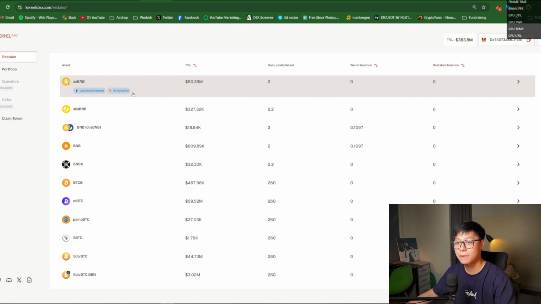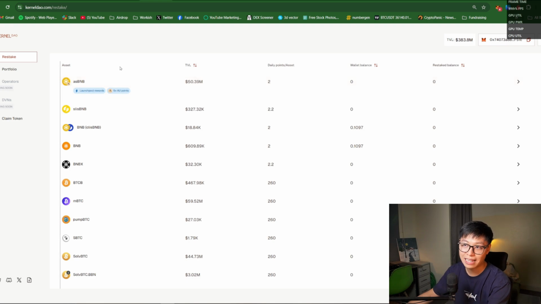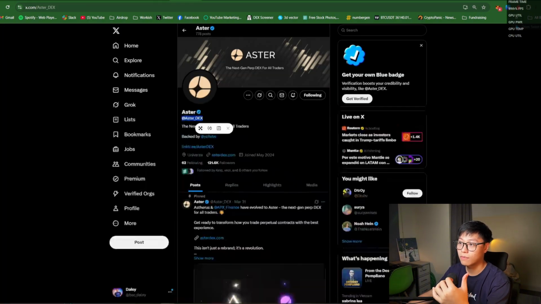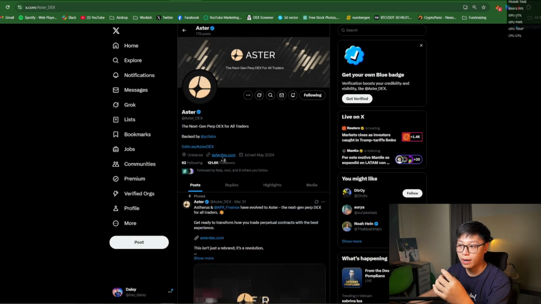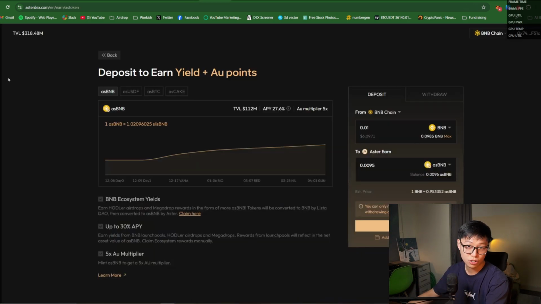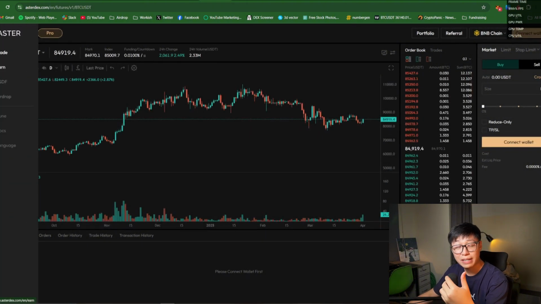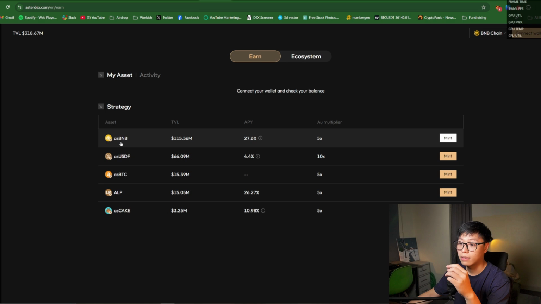Very fantastic, right? And the next thing you get is the 5x Aster point, for their airdrop, obviously. So how do you get this ASBNB token to deposit into this pool? Very simple, straightforward. Go to AsterDex, go to that website and you can start depositing. They are a perp DEX, but they also have an earn part, this one right here.